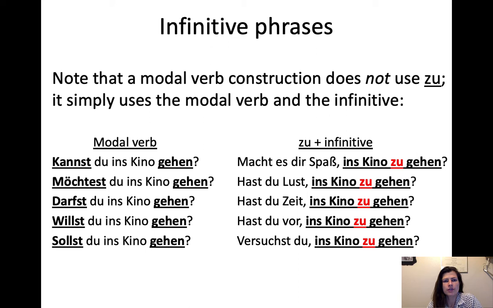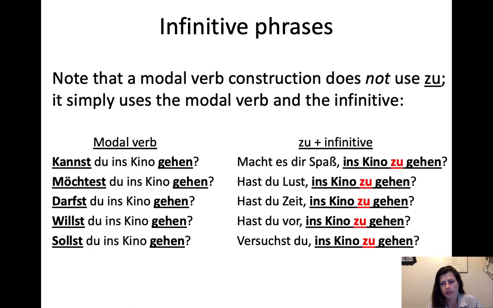So let's try a few, let's make sure we understand the difference between an infinitive phrase and then a modal verb, because they do look quite similar. So a modal verb construction does not use zu. Remember the modal verbs where you say, kannst du ins Kino gehen? Du kannst ins Kino gehen. So there's no zu anywhere in this sentence. I mean, it could be a preposition if you want to use preposition. Zu is also a preposition, right? I think that's also important to note.